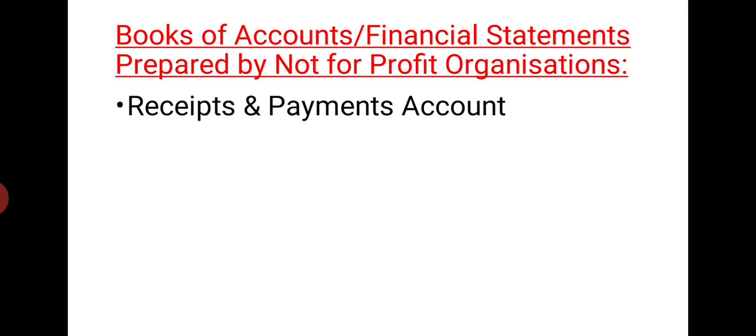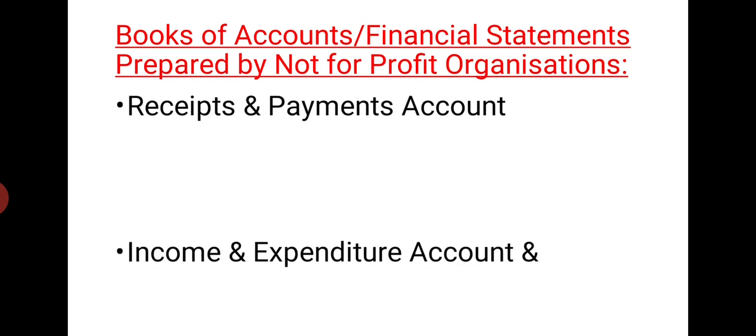For trading organizations we prepare a cash book, but for non-trading or not-for-profit organizations we are not going to prepare a cash book, but a similar one called the receipts and payment account. In the receipts and payment account, on the left side, the receipt side, we record all the receipts, and payments on the right side. It also starts with the opening balance of cash in hand and cash at bank, and is closed by the closing balance of cash in hand and cash at bank.